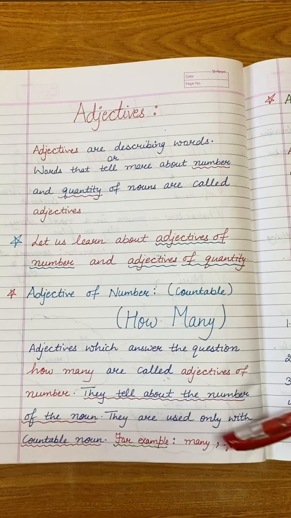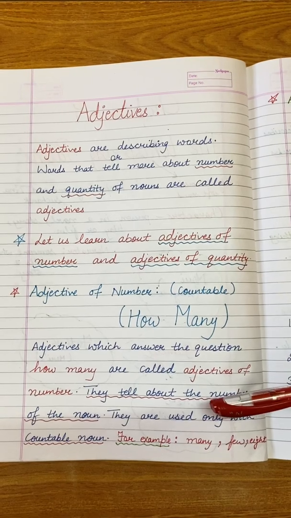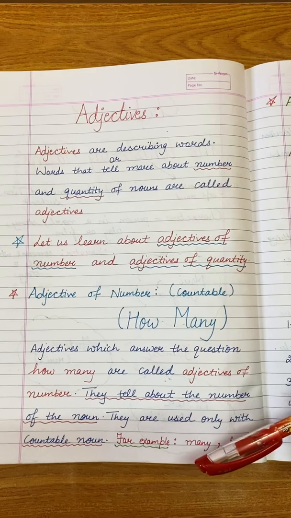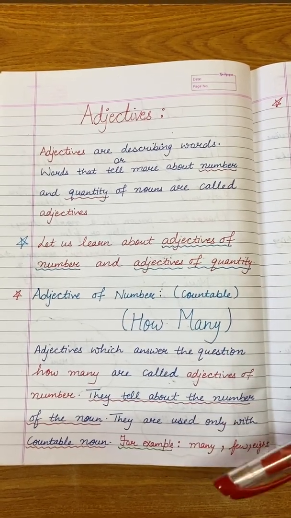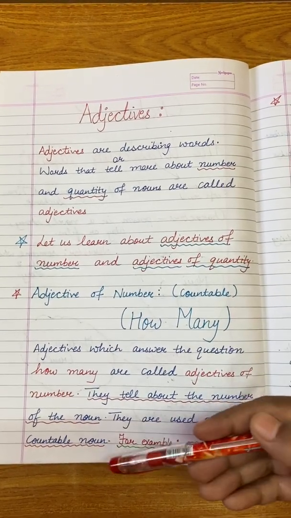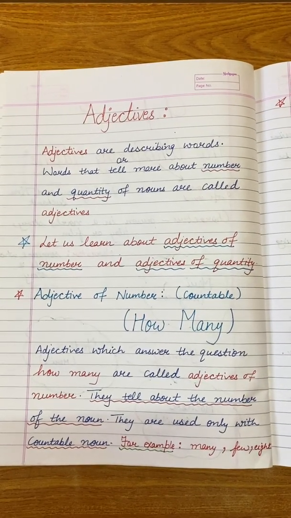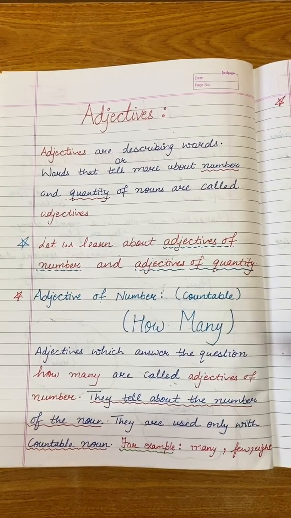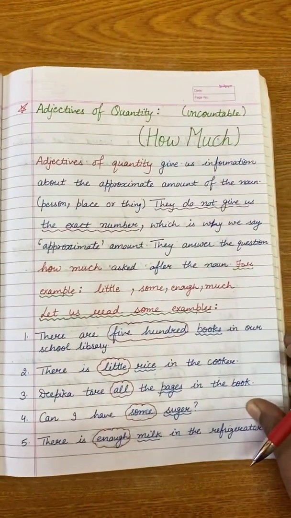They are used only with countable nouns. The nouns which we can count, there only we use adjective of number. We use adjective of number where we can count things, and we use words like many, few, 8, and there are so many other words which we use with the adjective of number. I will give you examples of all of them. Next we are going to do adjective of quantity.